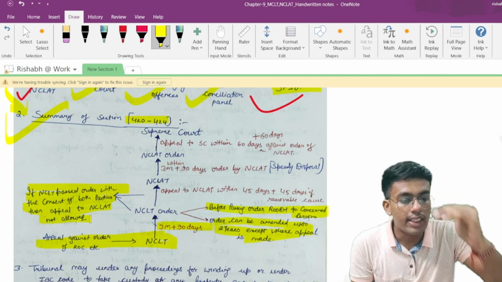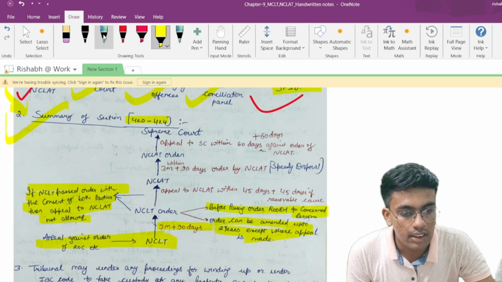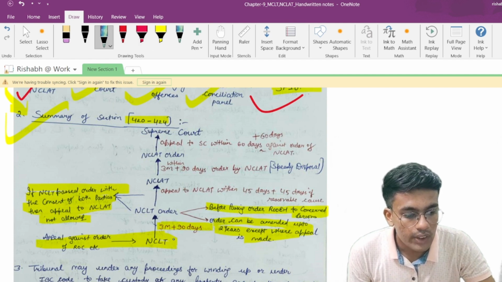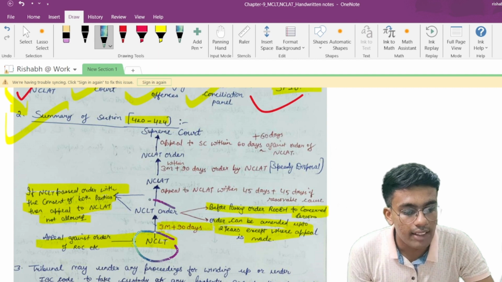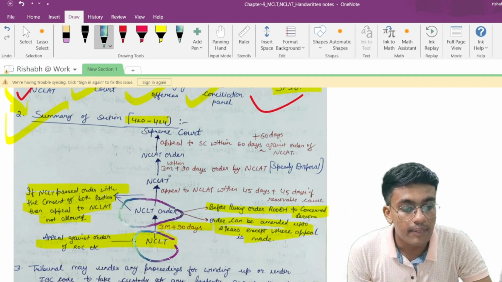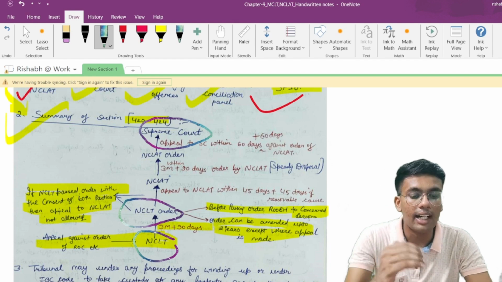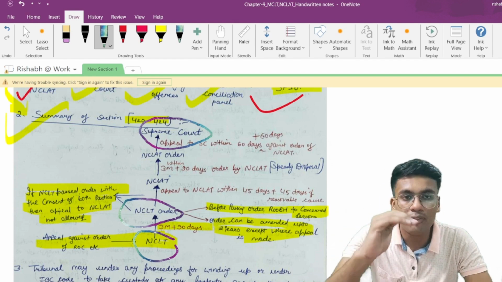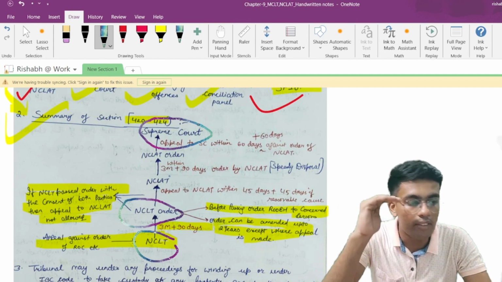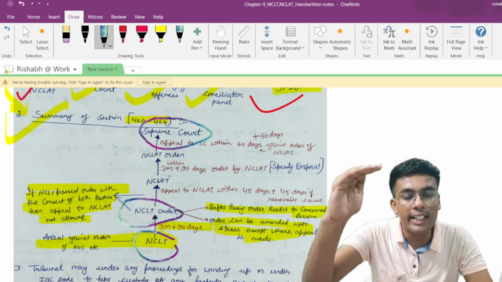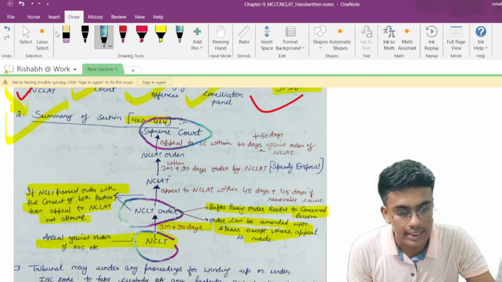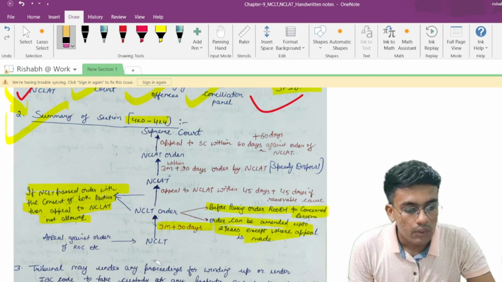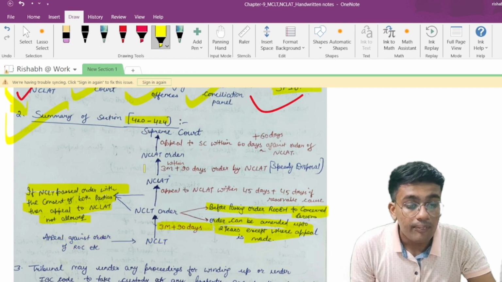There is one level of NCLT. Let me first give you a brief of this chart. So there is one level of NCLT, there is one next level of NCLAT, and there is a third level of Supreme Court. Okay, so this is basically the hierarchy of the levels. So firstly we will go with an appeal with NCLT, after that NCLAT, and after that Supreme Court will come into existence. So now let us move forward.